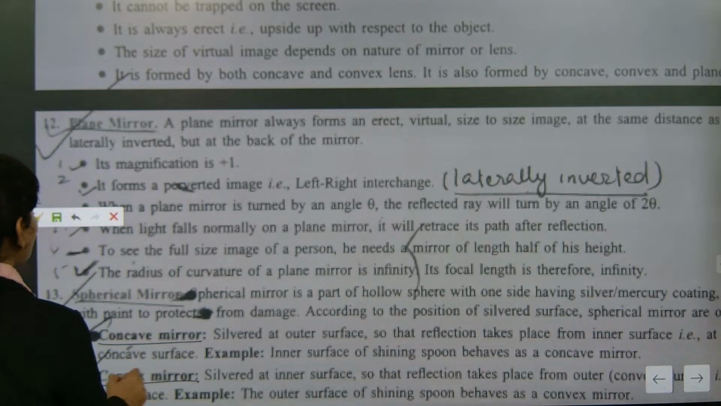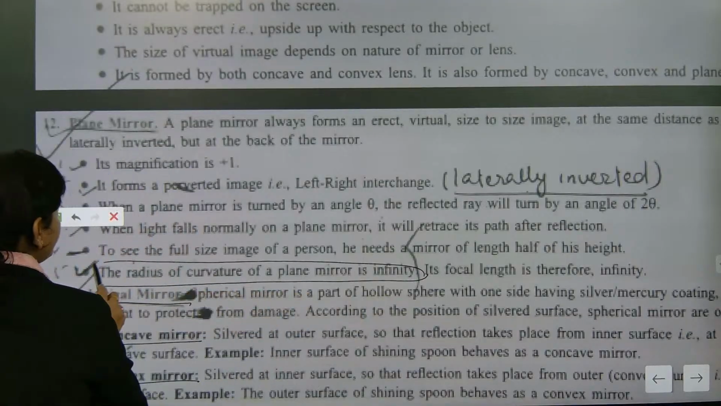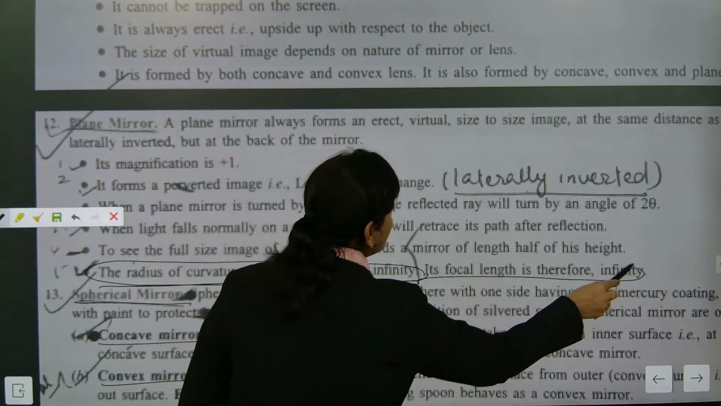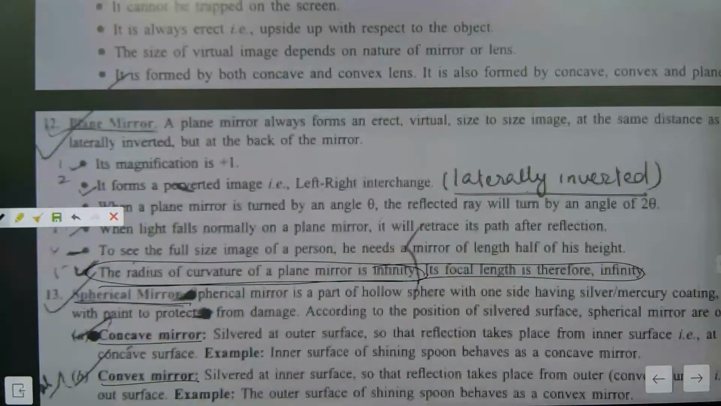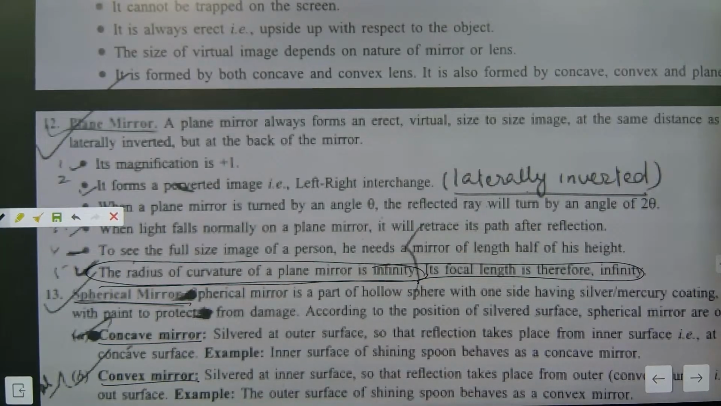There are two types of mirror. One is the spherical mirror, which I will teach. The radius of curvature of a plane mirror is infinity. Note down, radius of curvature. Its focal length is also infinity. Note down these two important points: radius of curvature is infinity and focal length is also infinity. These are the two important points to remember.